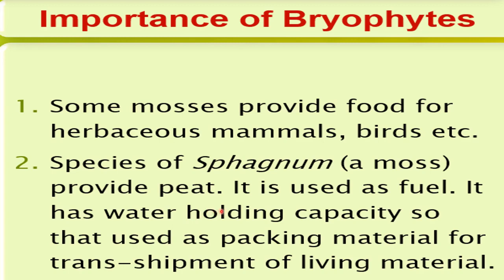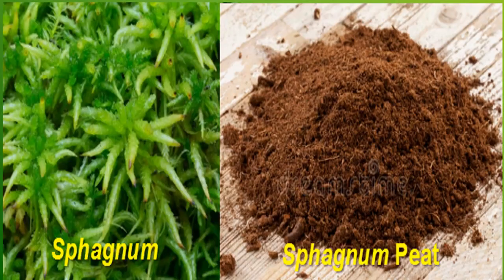So these are two important uses of peat: it can be used as fuel as well as a packing material for the transshipment of living material due to its water holding capacity. You can see here, this is sphagnum, which is a moss, a type of bryophyte. And this is the sphagnum peat, the peat which has been formed from the sphagnum. This peat is used as a packing material as well as a fuel.